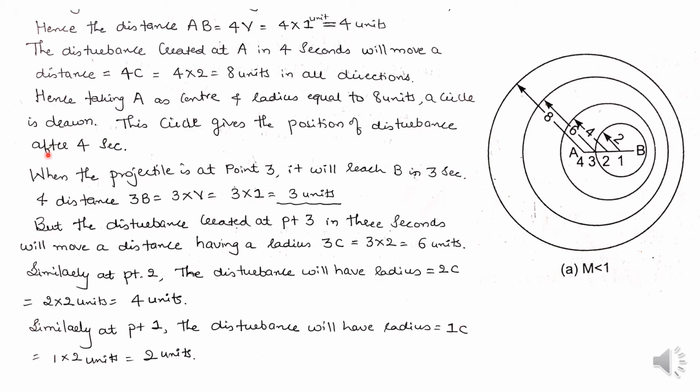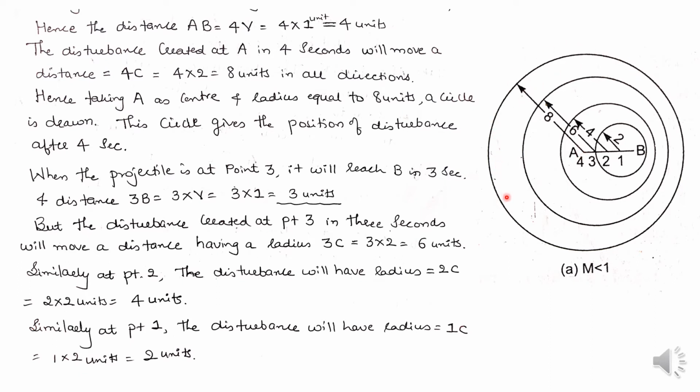Now I will explain. The disturbance created at point A in 4 seconds will move a distance 4c, that is 4 into 2 equal to 8 units in all the directions. Now, how do we draw this disturbance of the pressure waves?